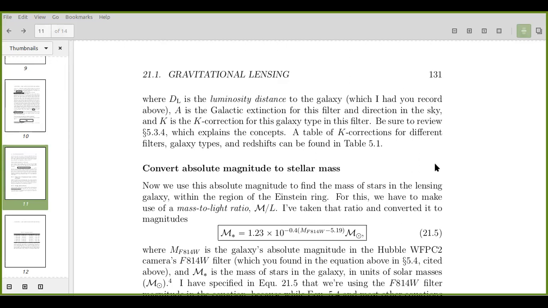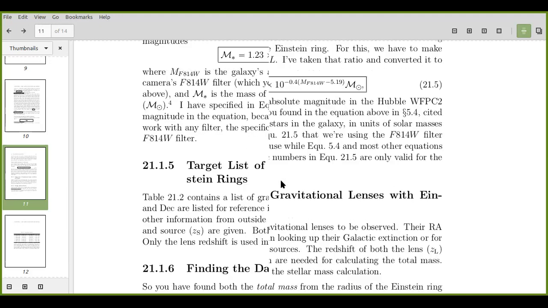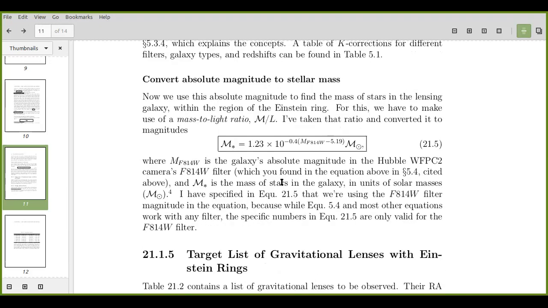Ma'am, as I have taken the email ID of sir, I contacted him. He gave me some reasons. There are three likely sources of errors: K correction, mass to light ratio, and filter conversion. Extinction we have done also. The light we see from the galaxy is redshifted and was emitted at a shorter wavelength. The exact value of this correction requires the galaxy spectrum. This is the reason he gave.